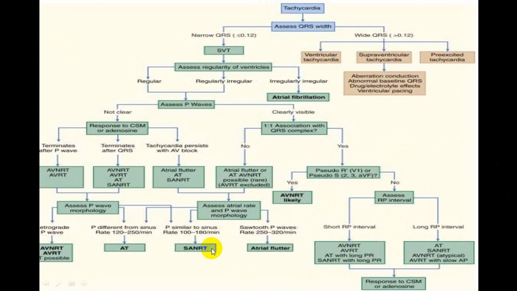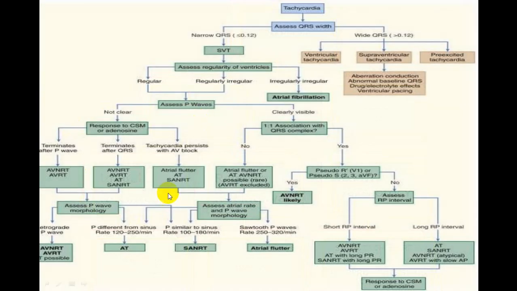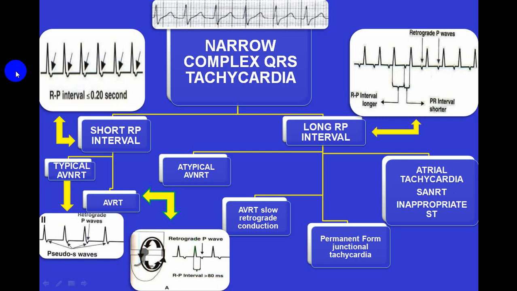So this is a little complicated. Whatever I have discussed before is mentioned here, compiled together in one single slide. If you don't understand, you can ask me personally at any time. I'll try to make it as simple as possible. A part of this, what you look for in a P wave, is mentioned here. So P wave present, no. If yes, this is the possibility. If no, irregularly irregular, regular, what are the possibilities?